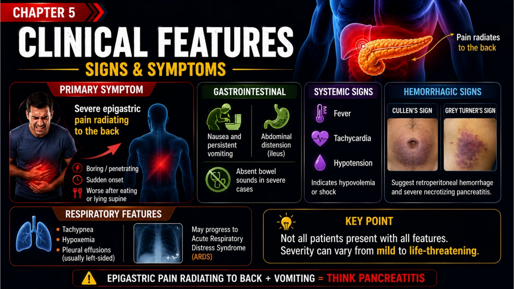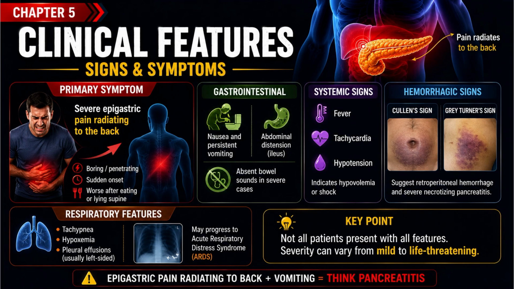Clinical features. Now let's discuss the clinical features, signs, and symptoms. Primary symptom: severe epigastric pain radiating to the back. Pain is boring or penetrating in nature, usually sudden in onset, worse after eating or lying supine. Pain may be relieved by leaning forward. GIT features like nausea, vomiting, abdominal pain, and absent bowel sounds in severe cases. Systemic signs like fever, tachycardia, and hypotension, indicating hypovolemia or shock.